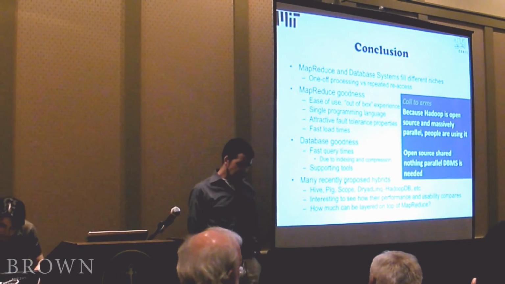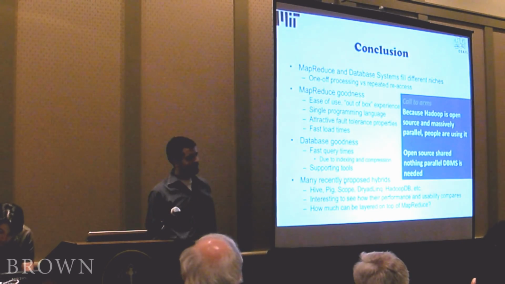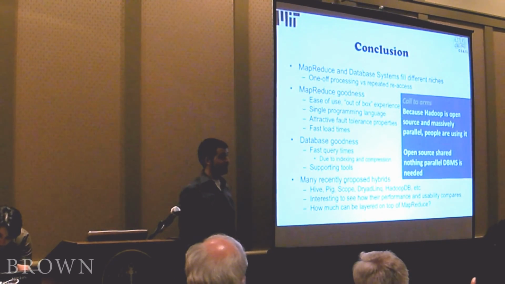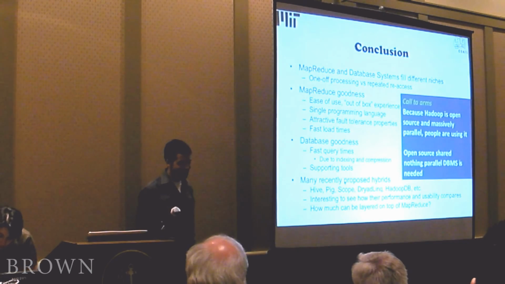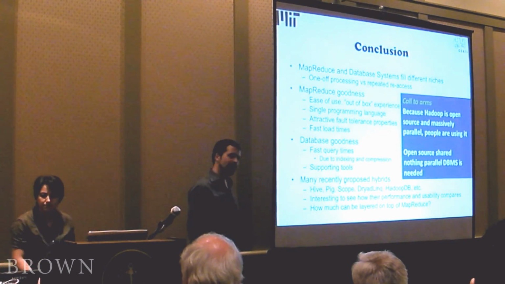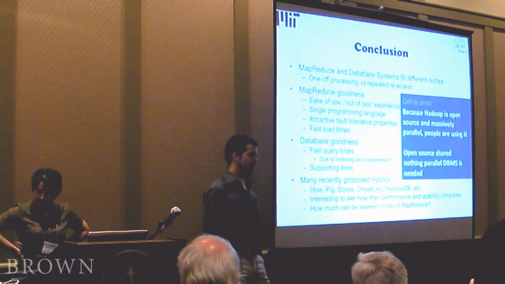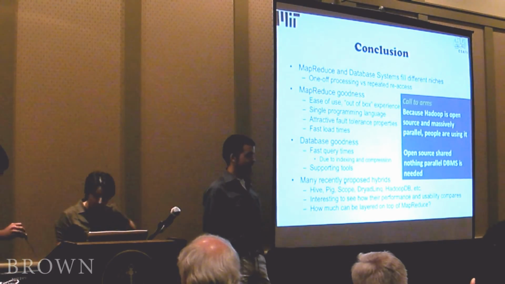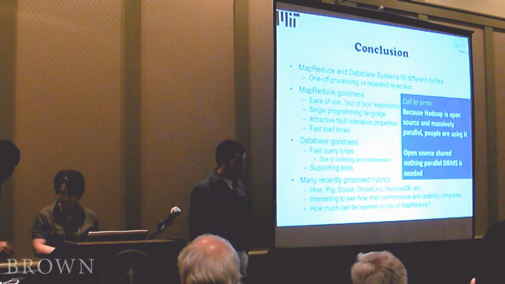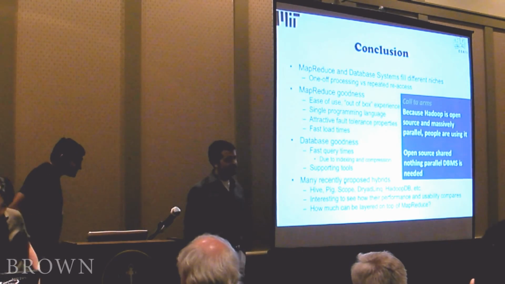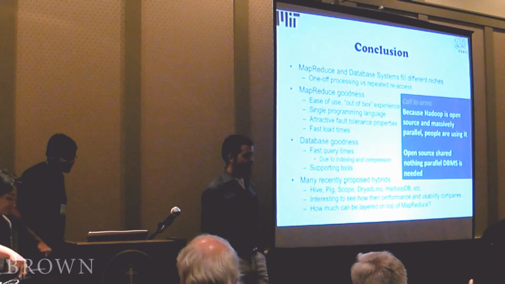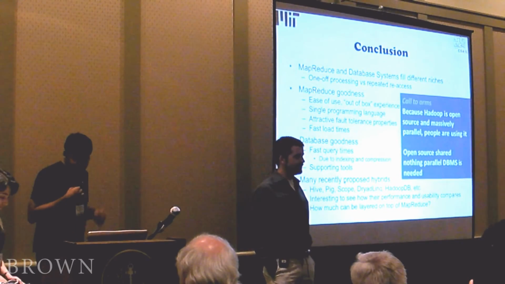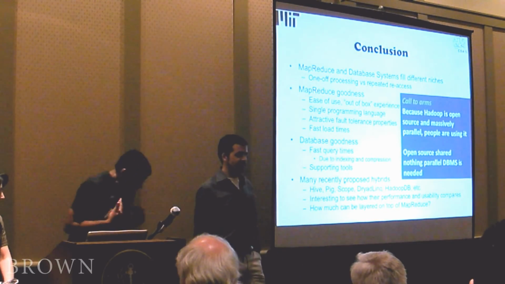What I said was, I don't see any evidence based on the benchmarks we've run that there's a scalability problem with database systems. Any time you want to take a system and make it scale from 100 to 1,000 nodes, there's going to be a lot of engineering to be done. That doesn't mean that I see any evidence that there's anything about the MapReduce framework that makes it fundamentally more scalable than distributed shared nothing databases.